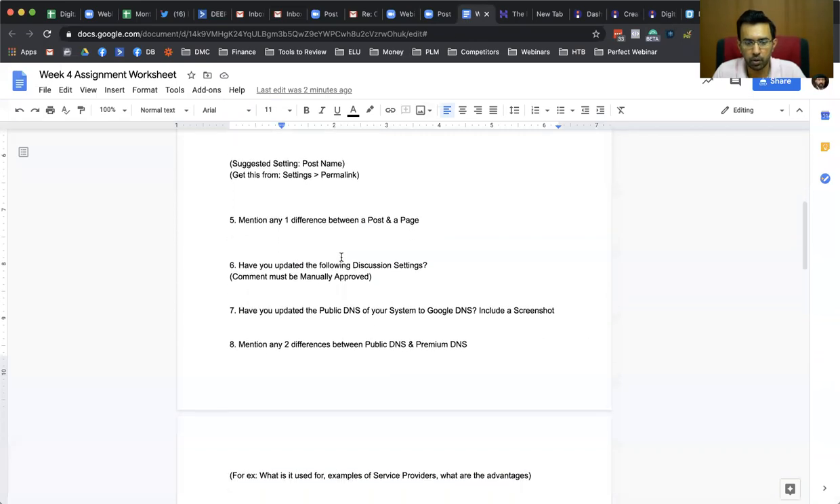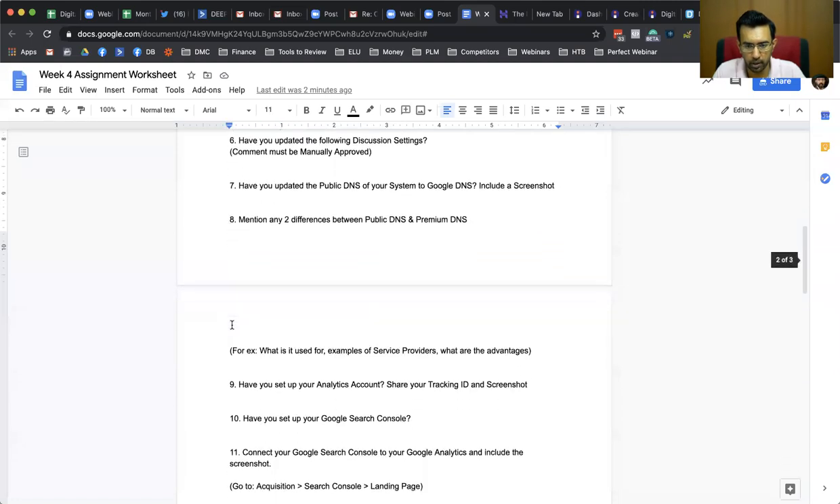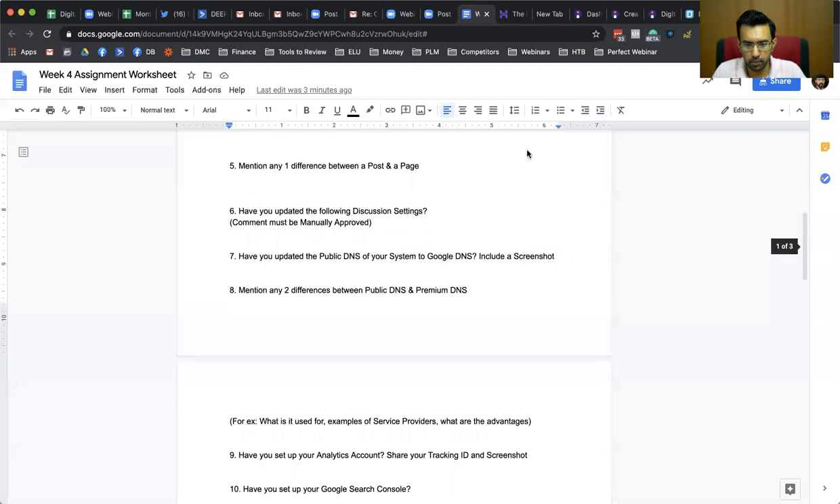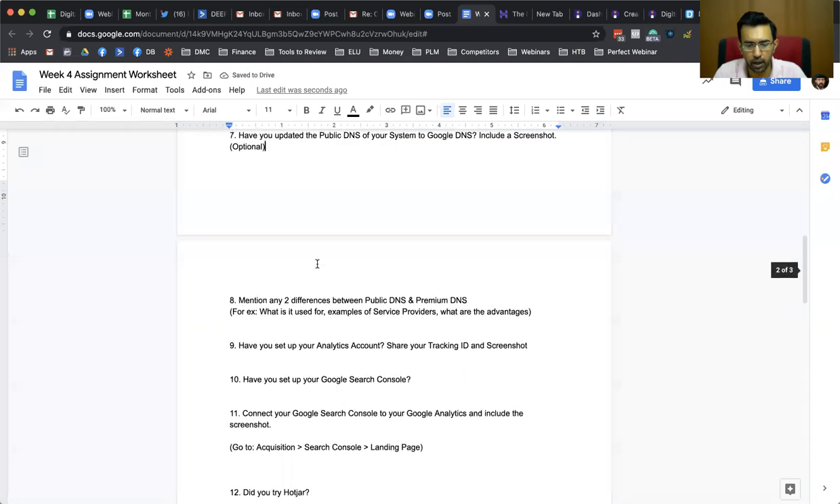And then you can look at the 6th point. 7th point I have covered, 8th point I have covered. I mean, the 7th question is optional. You can just say yes or no. So this is optional, but I recommend that you do that. Why wouldn't you do that? Google DNS is always faster. And you can change from static to dynamic, yes.